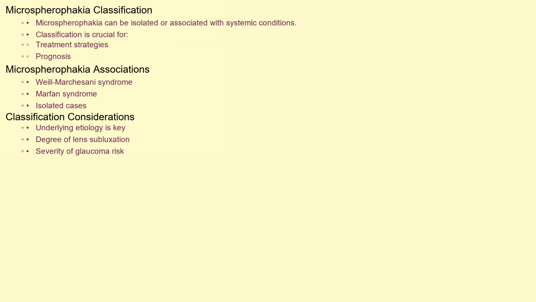While microspherophakia is often a standalone finding, it's crucial to classify cases based on any associated systemic conditions. For instance, microspherophakia associated with Weill-Marchesani syndrome presents differently than that associated with Marfan syndrome, and both differ from isolated cases. The underlying etiology drives treatment strategies and prognosis. Some classifications may consider the degree of lens subluxation and the severity of glaucoma risk.